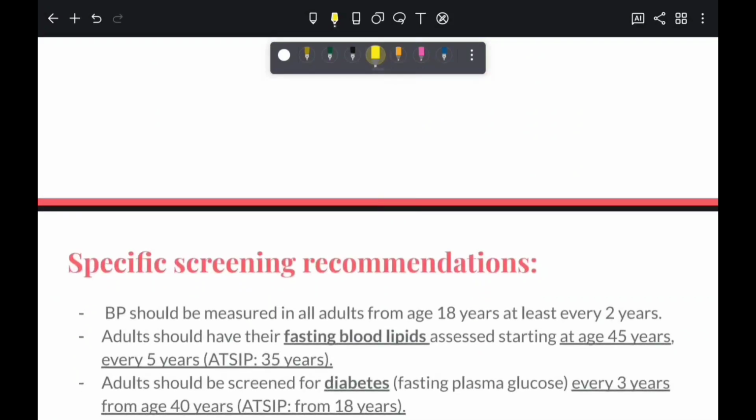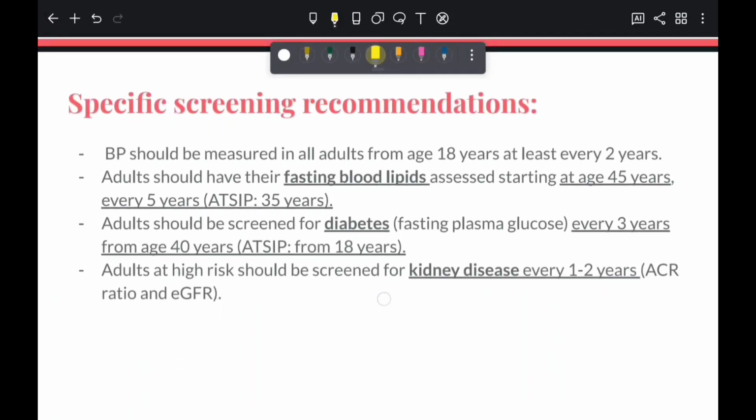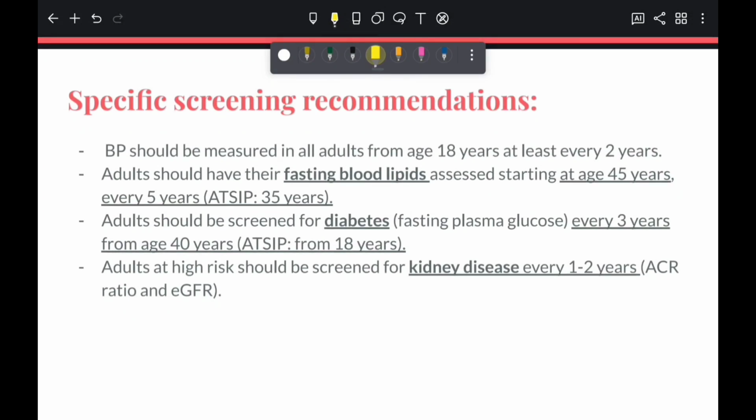There are some specific screening tests recommended to evaluate cardiovascular risk at a particular age. Blood pressure should be measured at least every 2 years in all adults from the age of 18. Fasting blood lipids should be measured every 5 years from the age of 45 years, and 35 years for Aboriginal and Torres Strait Islander peoples.